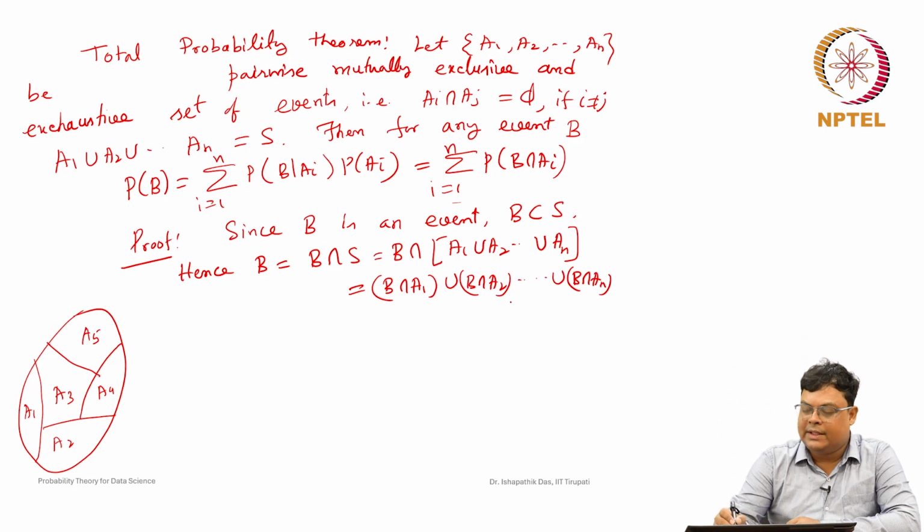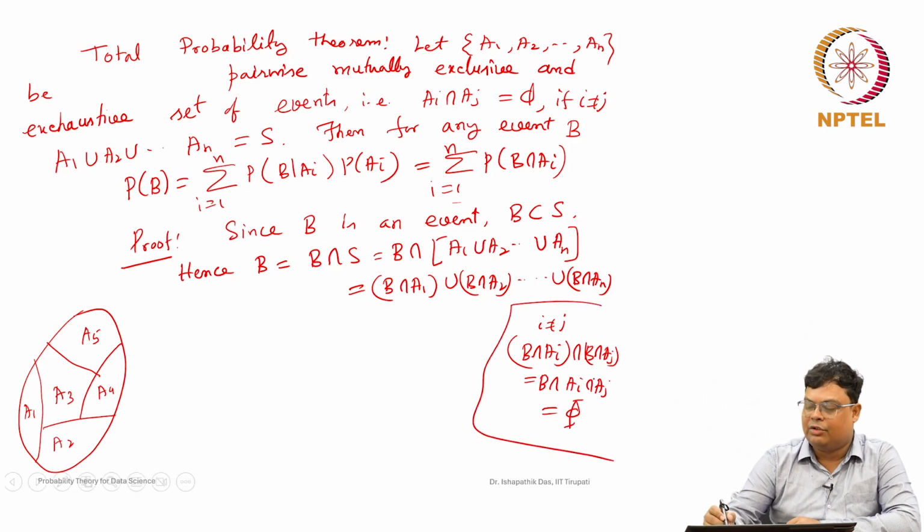Now, all these sets will be pairwise disjoint, because if you take i not equal to j, then B intersection Ai intersection B intersection Aj is nothing but B intersection Ai intersection Aj, and because Ai and Aj are pairwise disjoint, this will be phi. That is why they are pairwise disjoint.